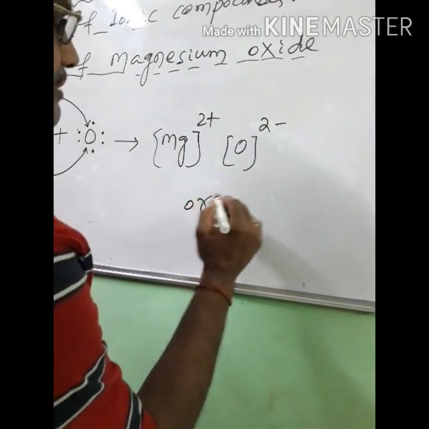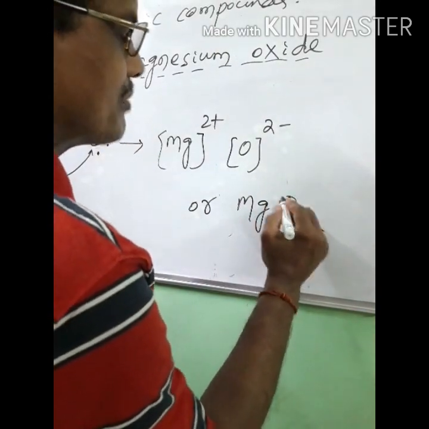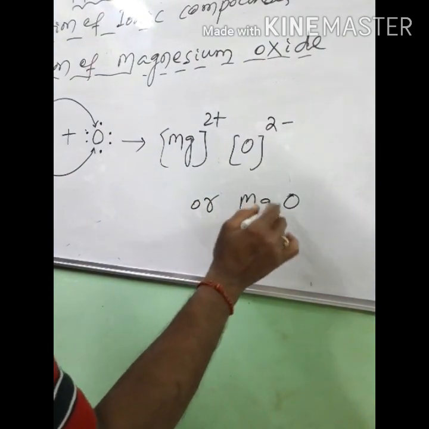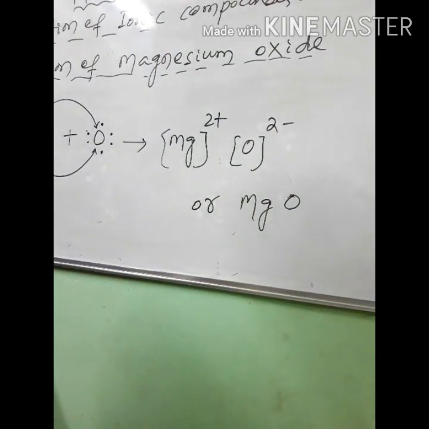The formation of that compound is MgO, because here 2 plus and 2 minus cancel. So MgO means magnesium oxide, which is an ionic compound.